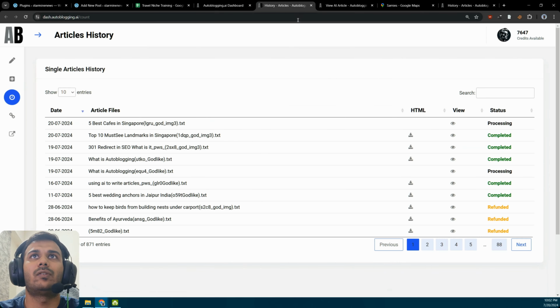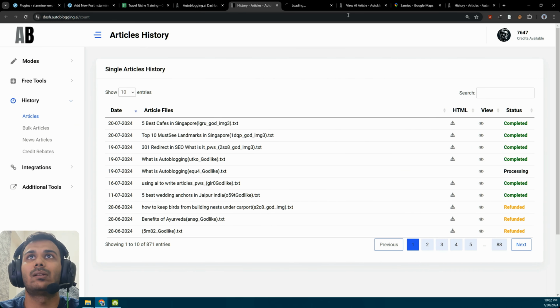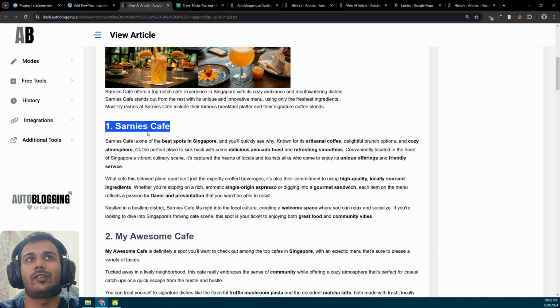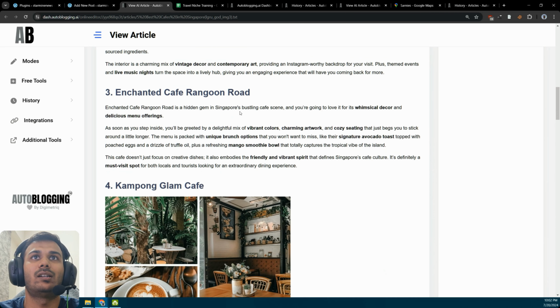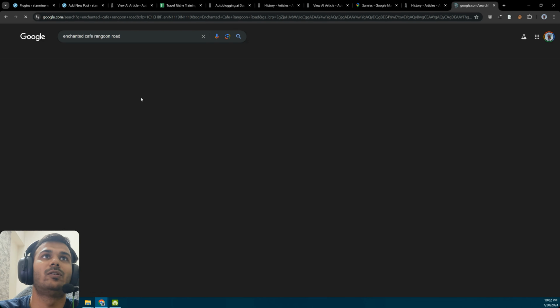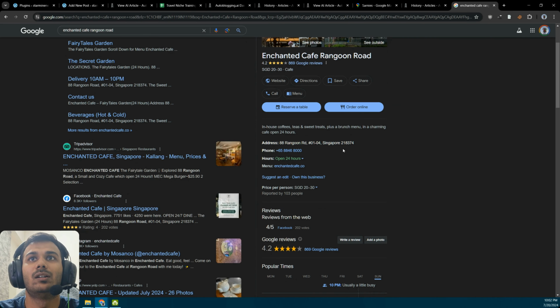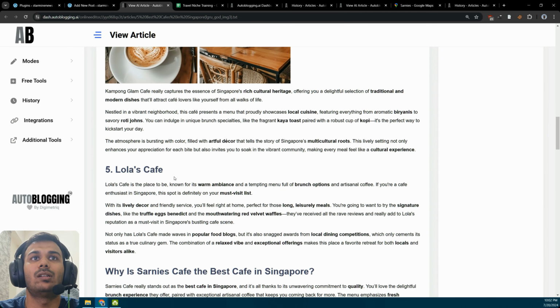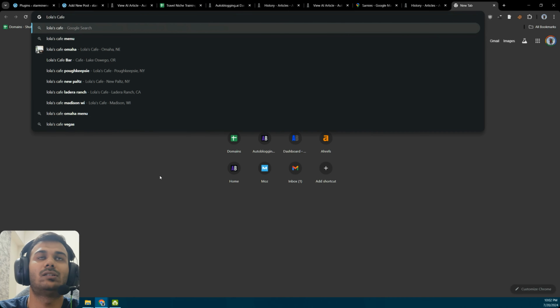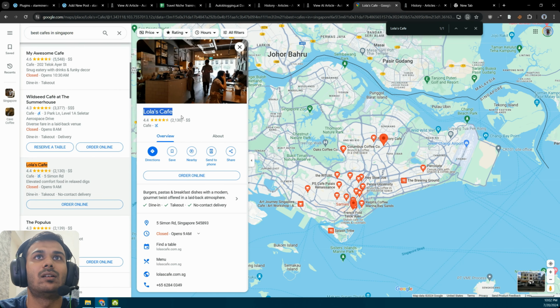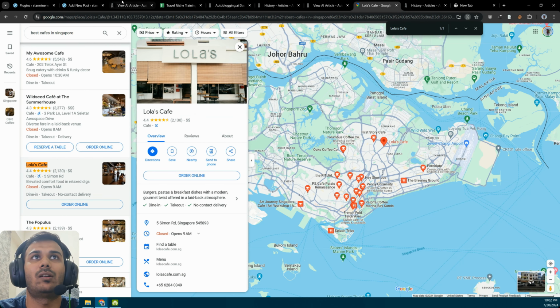So yeah, let's see if our second article is here as well. This will be something interesting. Let's see. So your friend's cafe is on the top. Do you remember that? Sarni's cafe, my awesome cafe, enchanted. So if you go here, this is a place that exists, enchanted cafe, Rangoon Road in Singapore. So these are all actual cafes like Lola's cafe. I actually saw that as well. Yeah, Lola. Here it is. This is like very much factual and all these places exist.